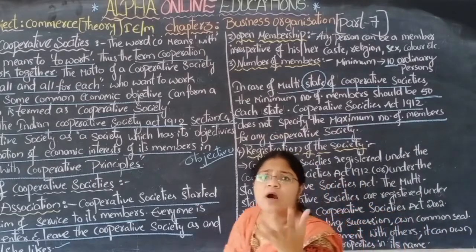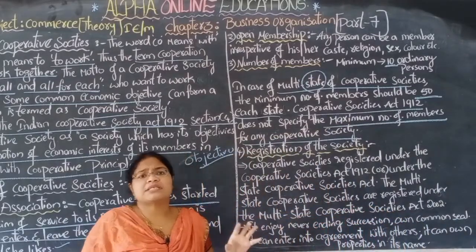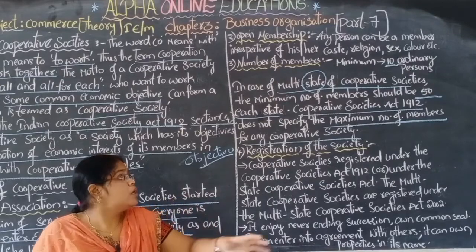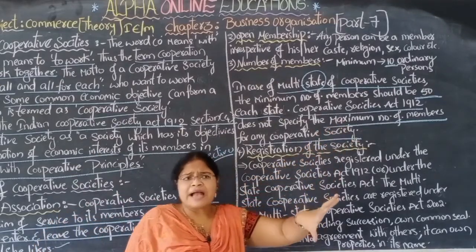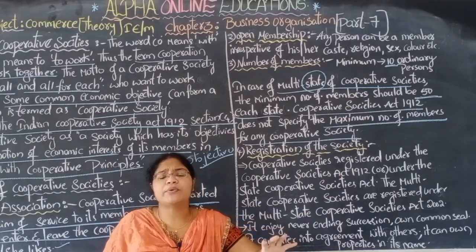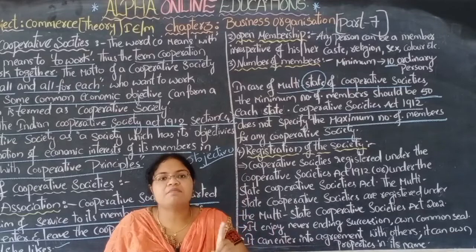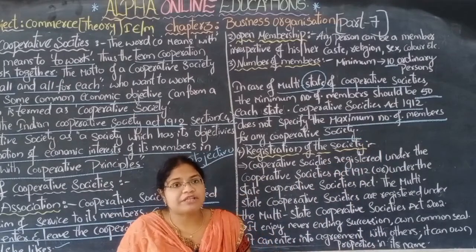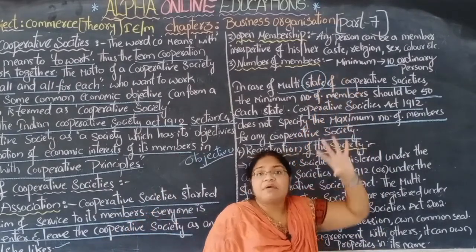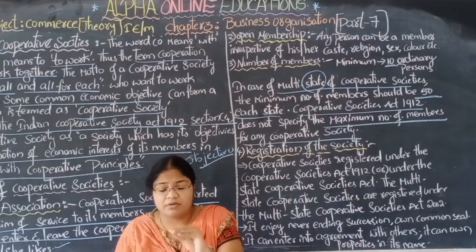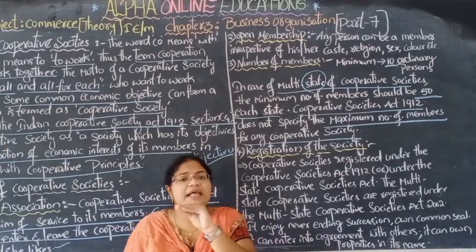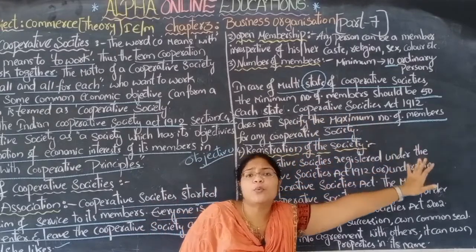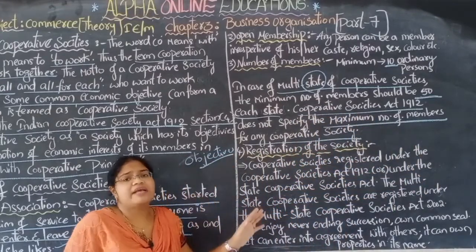Whether Tamil Nadu or Telangana, no state has levied any restriction or rule for the maximum. Any number can be there, but only with a minimum of 50 will the state cooperative society be formed. For a common local society, 10 members are enough. Whether local or state, the government has not placed any restrictions under the Cooperative Society Act 1912. There are no restrictions at all.